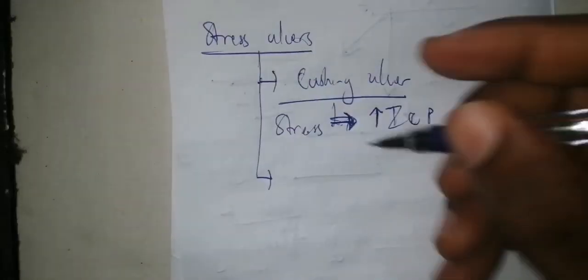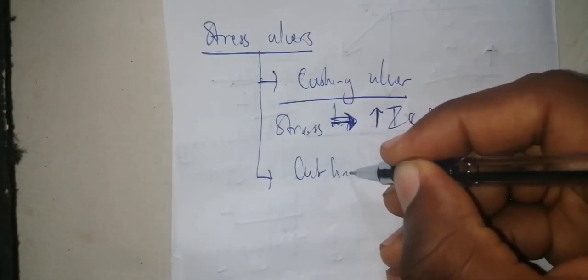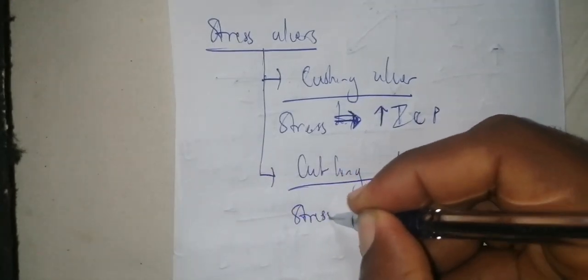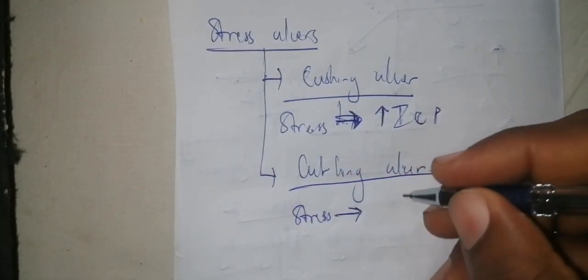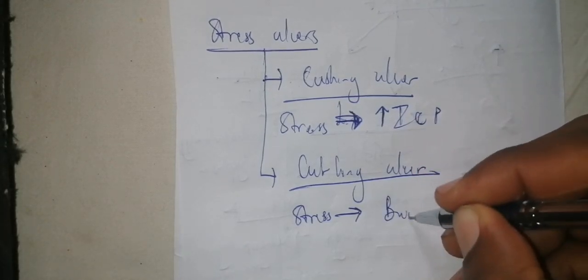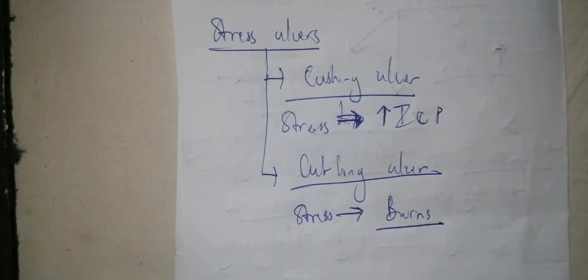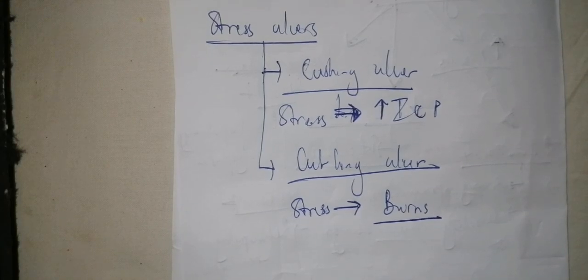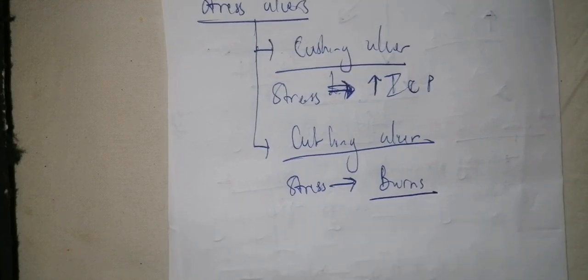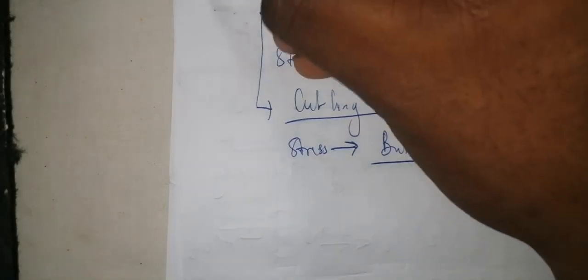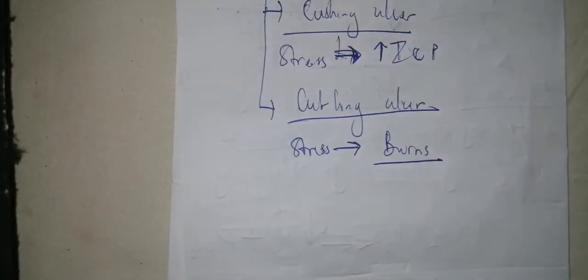Is it clear? Now, the next one is a Curling ulcer. Curling ulcer is when the stress resulting in the ulcer comes from burns. Is it clear? So when you have burns in a patient, that results in stress, that results in ulcers of the stomach, and it is a Curling ulcer. So those are different examples of ulcers you have, and all these are among stress ulcers.